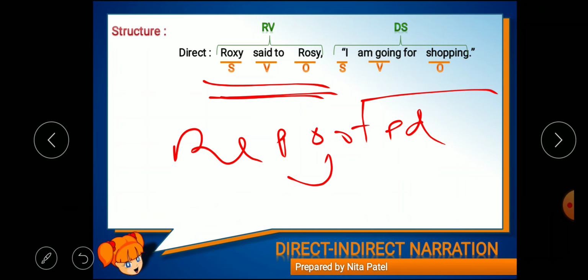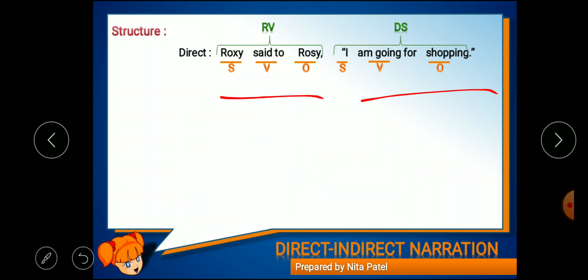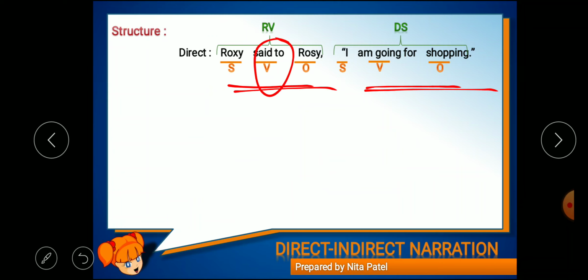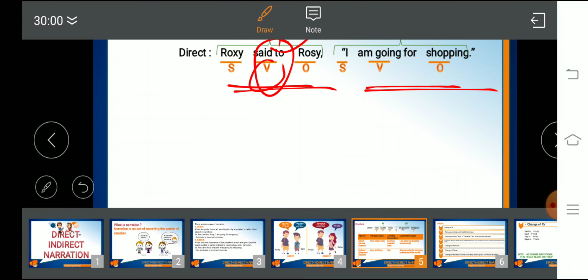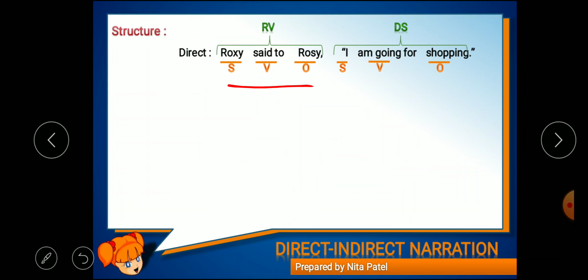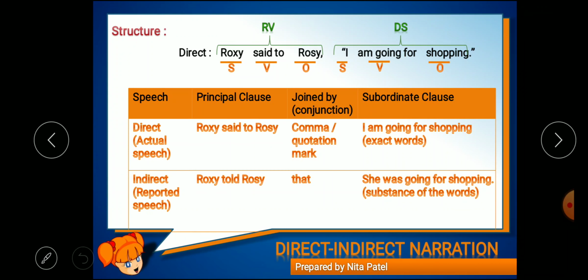So it's the most important thing in this direct indirect narration. This is called RV. This is called DS. Generally this one is RV. RV is reported verb. What is the reported verb here? That is said to. Okay, so it is the reported verb. This one is called DS, which is enclosed in the inverted commas or the quotation marks. Okay, clear?